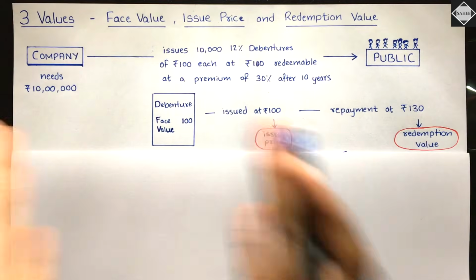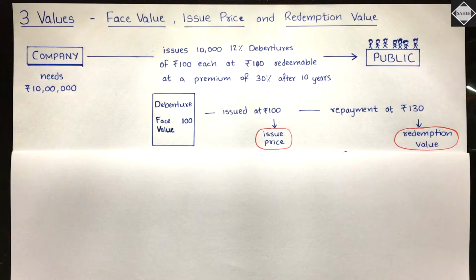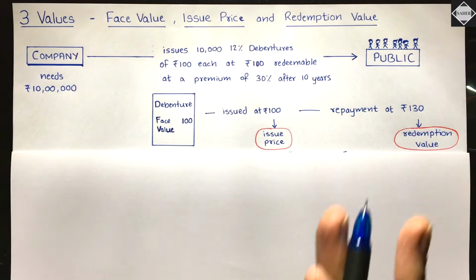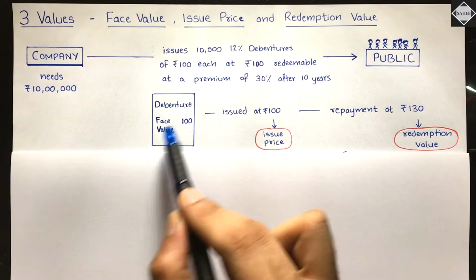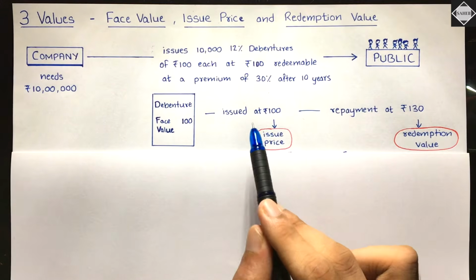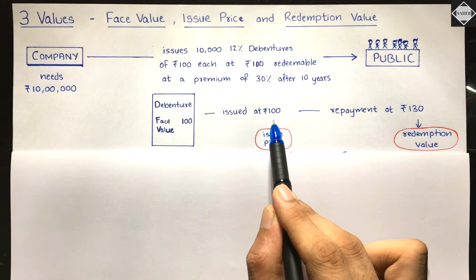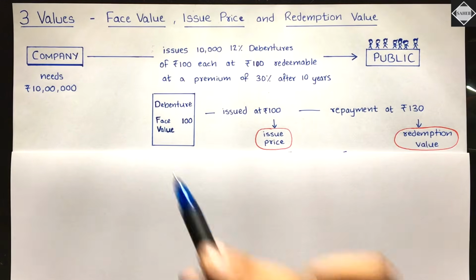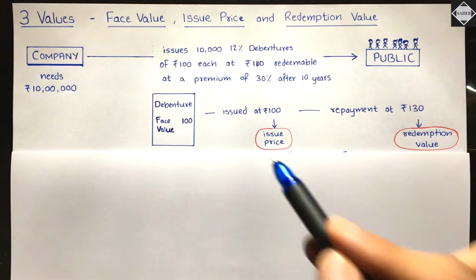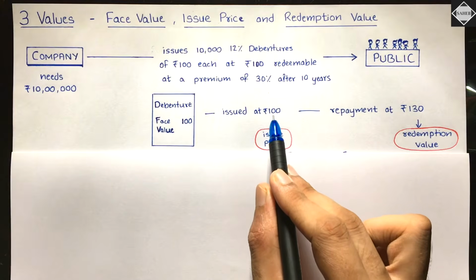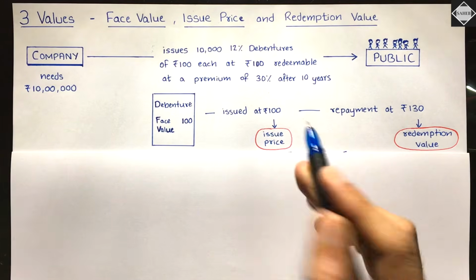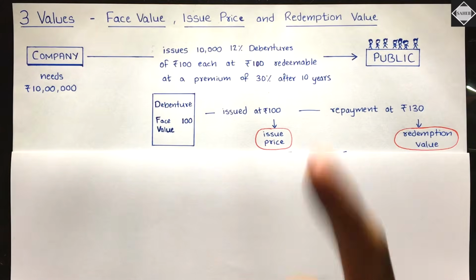By comparing it with the face value. Okay, let's understand. Now this company, what it did, the debenture of 100 each, face value 100, it issued that at rupees 100. Okay, the company issued the debenture at 100 only, equal to face value. So now this 100 is the money that will be received by the company on a single debenture.